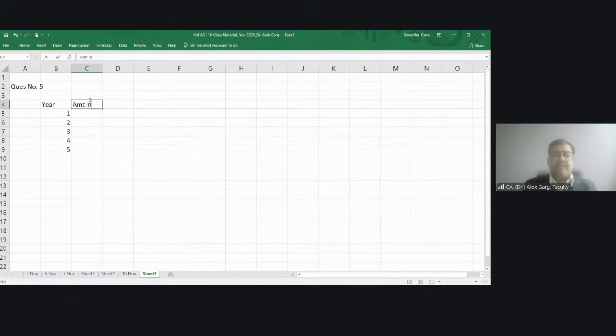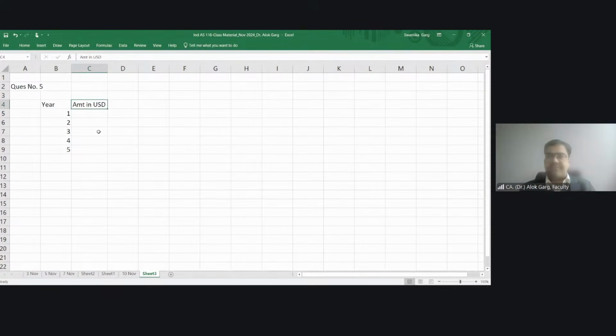Amount in USD, right? We'll compute this ROU and lease liability in US dollar first. What is my amount in USD, friends? $10,000 every year, sorry, not rupees, $10,000 every year. Then the present value factor at the rate of 5%.